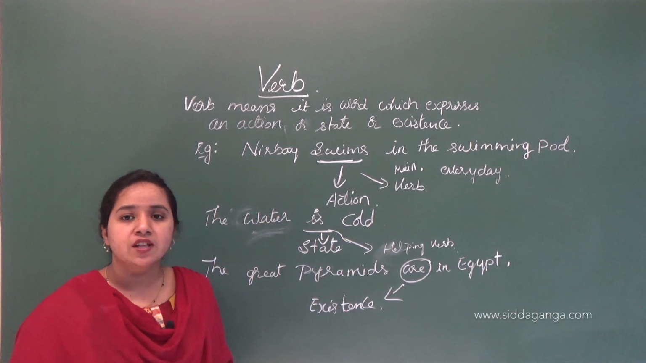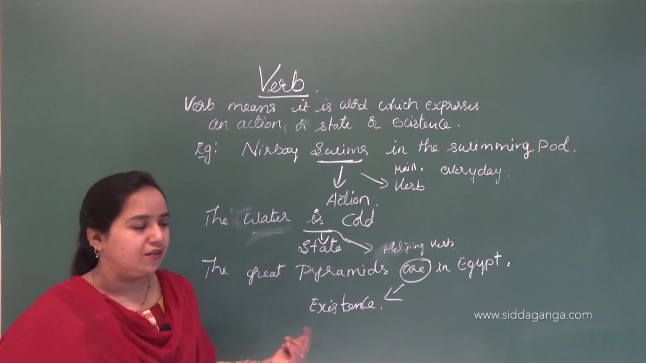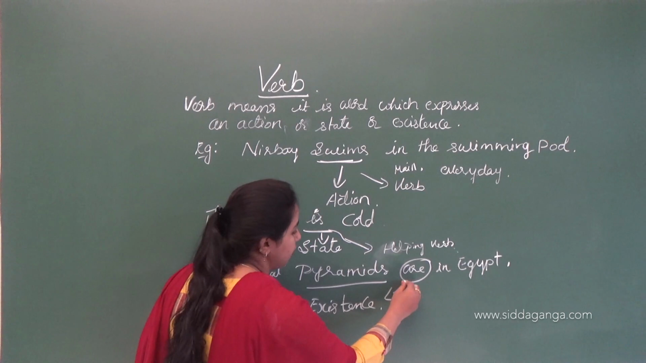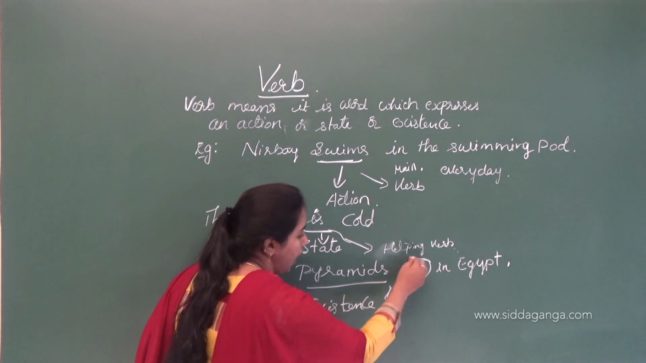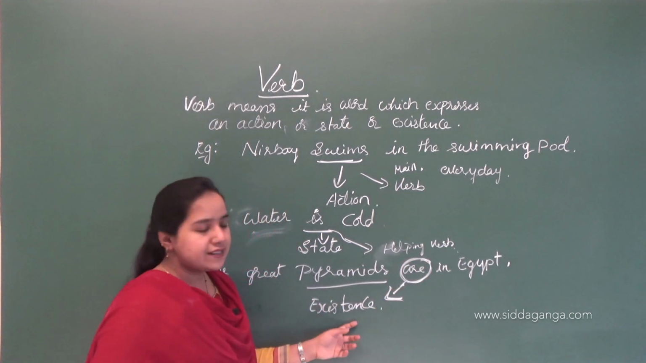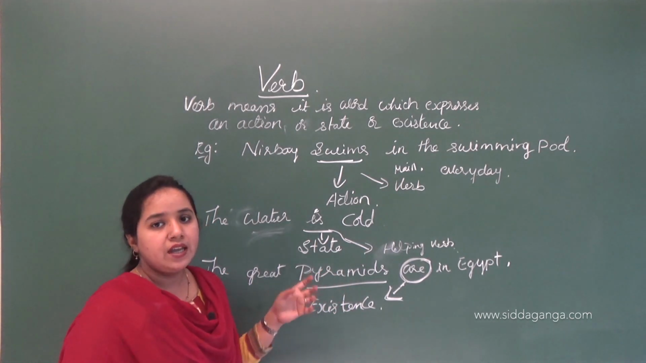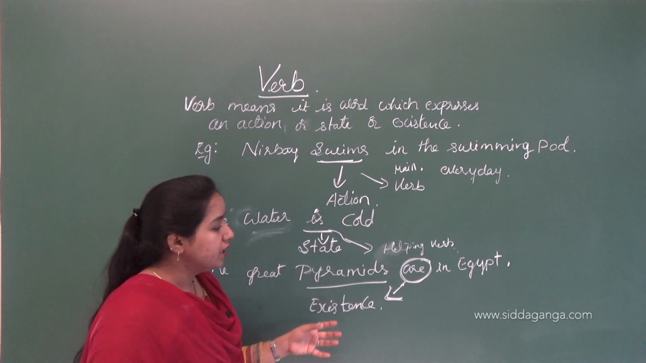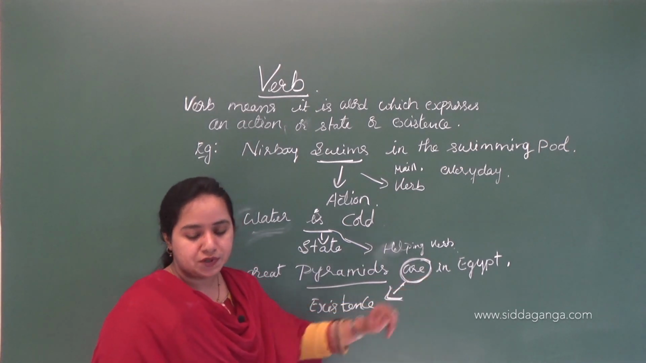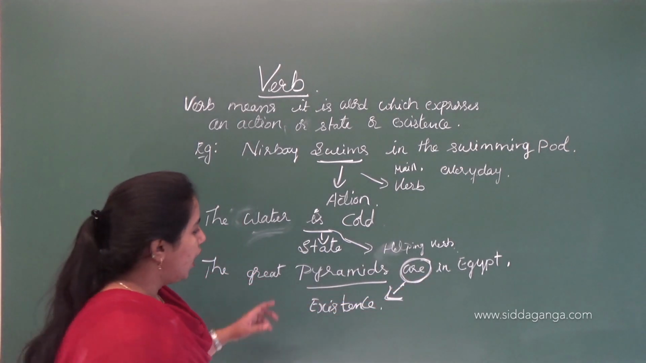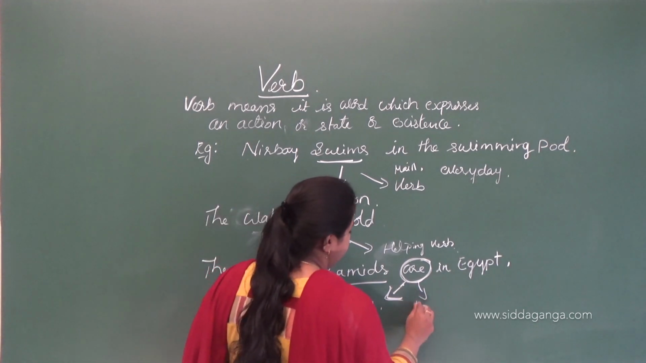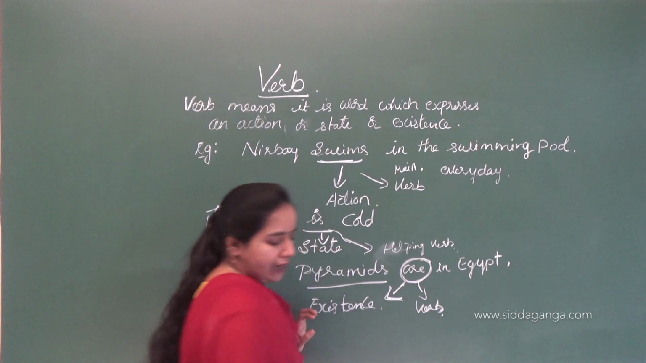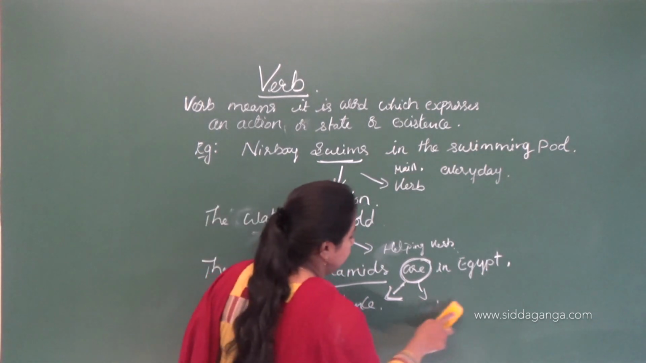And who knows, if the world is going to be destroyed, then it is not present, but let's say that's another matter. The sentence suggests the existence of the pyramids. It is situated in Egypt. So here too it is a verb, showing the existence of a pyramid.